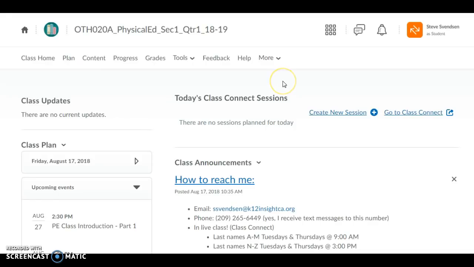Next question, your weekly activity journal should be turned in on the blank day of each school week. And the answer is last. It should be turned in on the last day of each school week. Now, I've had in the past students turn it in at the beginning of the week, and the reason it's supposed to be turned in at the end of the week is I want to read about the activity you actually did throughout the course of the week, not what you think you're going to do or you plan to do for that school week. So I hope that makes sense.